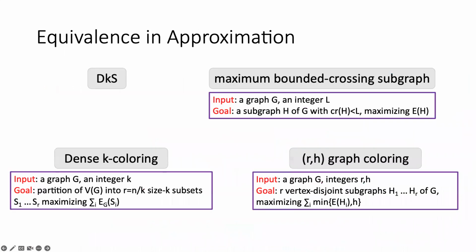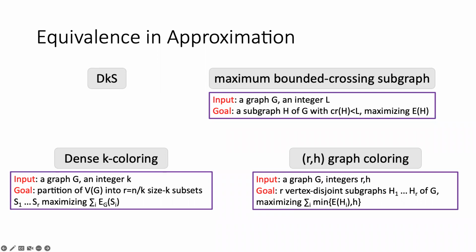Our second group of results shows the approximation equivalence between the problem DKS and some other graph problems. These are maximum bounded crossing subgraph, dense K-coloring, and RH graph coloring. So let's look at each of these problems separately.